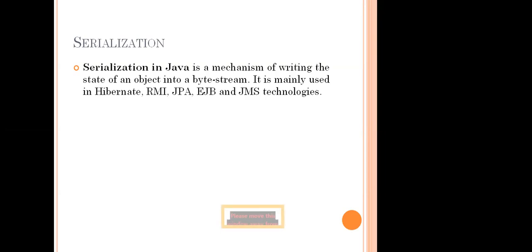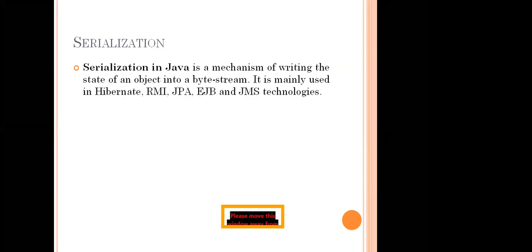Then what is JPA? What is the meaning of JPA? Java Persistence API. What is the meaning of API? Application Programming Interface. Java Persistence Application Programming Interface. Then what is EJB? What is EJB?